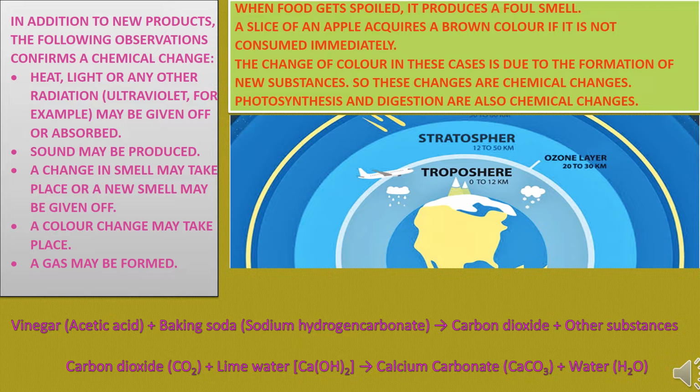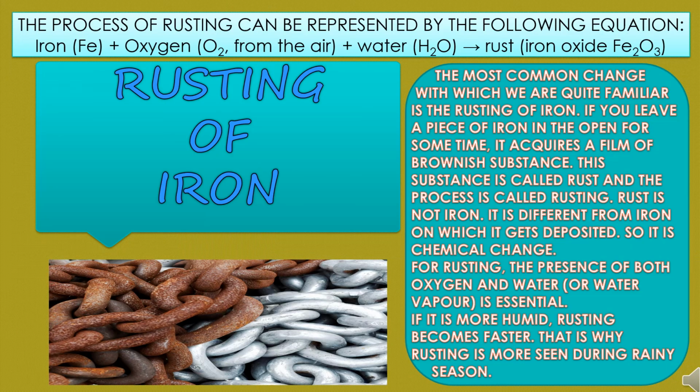When carbon dioxide reacts with lime water, it produces calcium carbonate and water. So carbon dioxide can be represented by CO2. Lime water can be represented as Ca(OH)2, the calcium carbonate as CaCO3, and water as H2O. So these are all what? Chemical changes. Here we are going to discuss the rusting of iron.